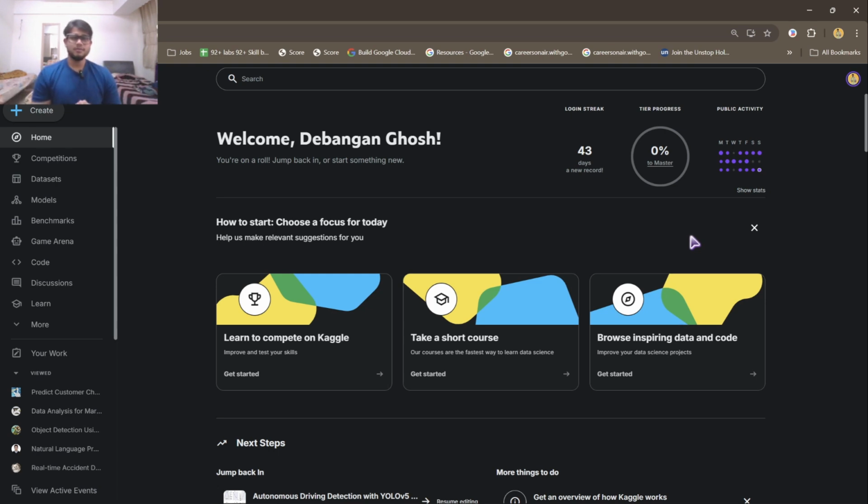Hello everyone, I hope you all are doing absolutely fine, and today I'm going to give you an introduction to the biggest data science and machine learning community platform, which is known as Kaggle, where you might have often come for datasets, but let me tell you, this is not only about datasets. We have much more in here.